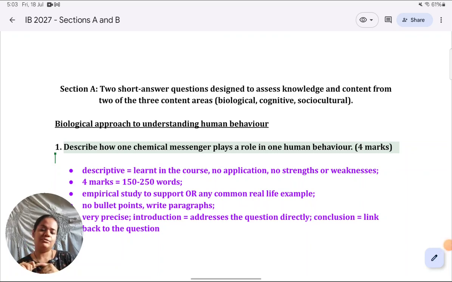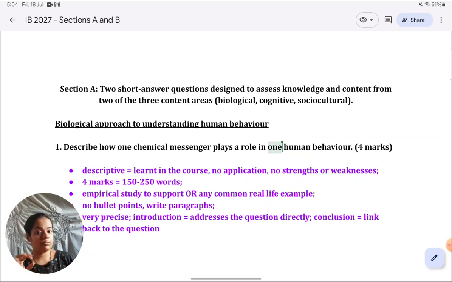Okay, the question reads, describe how one chemical messenger plays a role in one human behavior. This is how you are to read a question. One chemical messenger. Strictly stick to one. They haven't given an option of giving more than that. One human behavior. Again, strictly stick to that one human behavior. You don't exceed that.